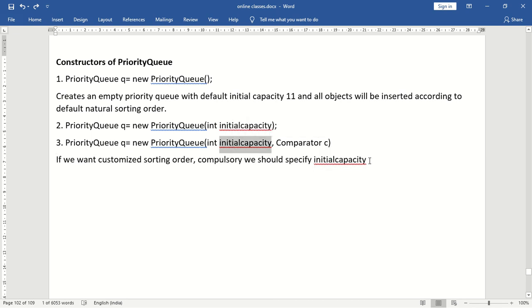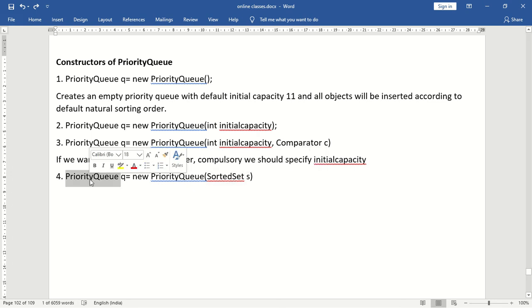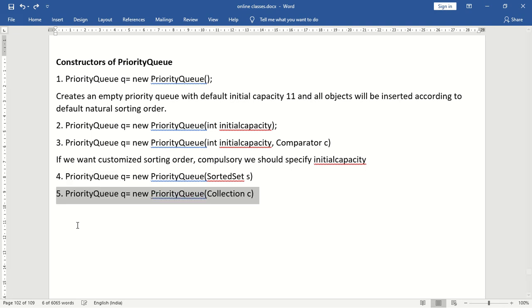Okay. Next, fourth constructor. So what is the fourth constructor? PriorityQueue q = new PriorityQueue(SortedSet s). So given any sorted set, if we want an equivalent priority queue, then we can go for the fourth constructor. Next, what is the last constructor?